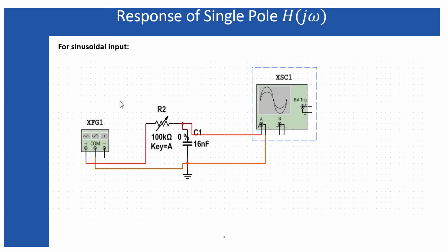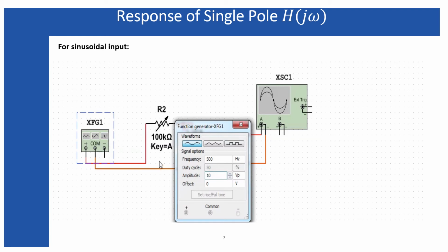In order to make you understand the effect of bandwidth, I have constructed this low pass filter. That low pass filter is made of this resistor R2, which is a variable resistor whose value can be varied from 0 ohm to 100 kilo ohm, and a capacitor connected in series with this R2. The capacitor is 16 nanofarad. The input signal I've considered here is a sinusoidal signal of 500 Hz. The amplitude I have taken is 10 volt peak.